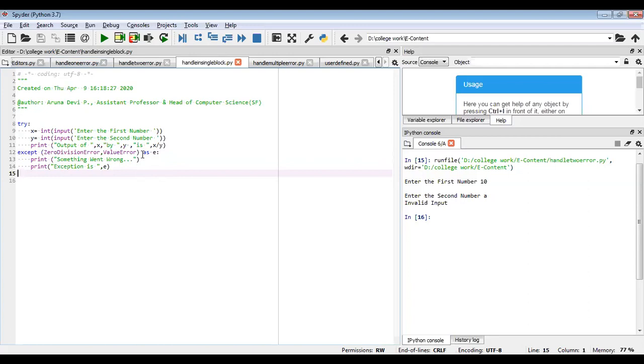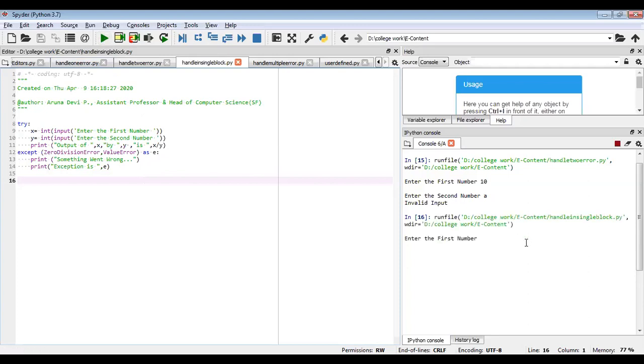So I have used the basic error object e. You are going to get the error information and put it in an object called e, and I have used this object to print my error messages. So when I execute this code, it again asks for the first number, and I give 10.